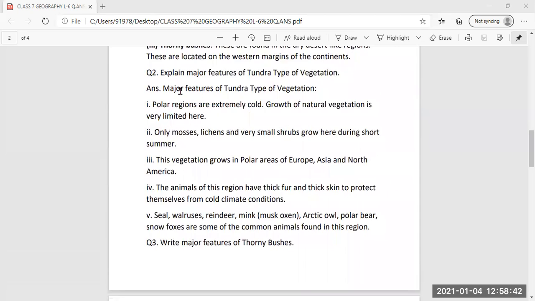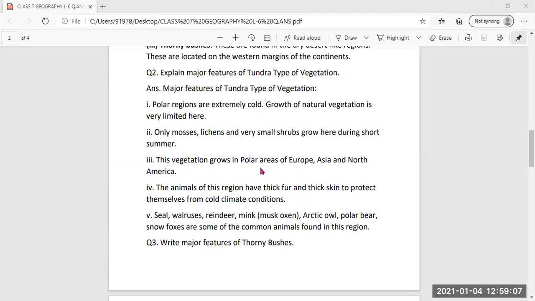Then second question, explain major features of tundra type of vegetation. Just now we have discussed that tundra type of vegetation means the polar regions. Polar regions are extremely cold and growth of natural vegetation is very limited here. Only mosses, lichens and very small shrubs grow here during the short summer.